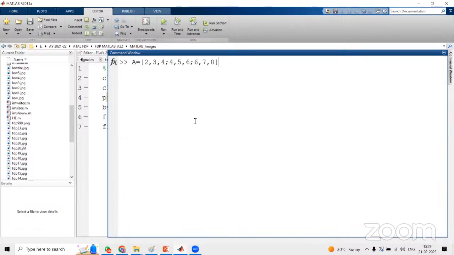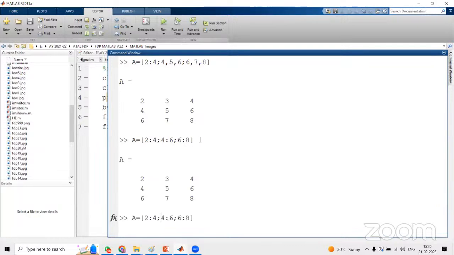Now what is the matrix here? Let us assume 2:4. Now instead of using elements 2, 3, 4, we can go for 2:4 like this. Then 4:6 and 6:8. What does it mean? 2:4 means it will consider 2, 3, 4. 4:6 means 4, 5, 6. 6:8 means it will take 6, 7, 8. Now when I enter here, all the matrix elements are displayed.